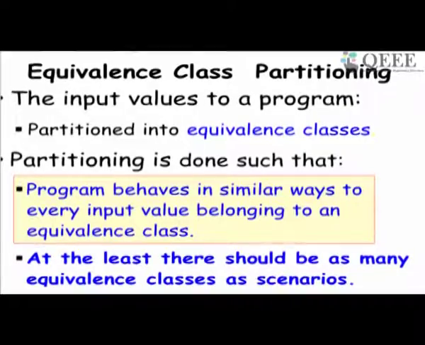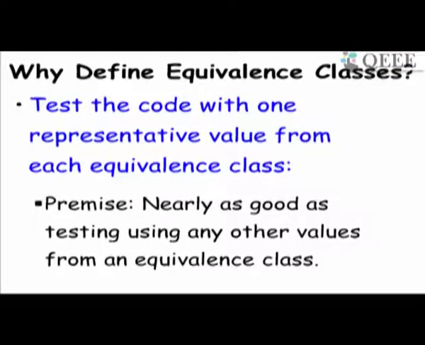So that's the main idea in equivalence class: if it works well for one input, it will work well for the other inputs in the equivalence class. So if we can somehow define the equivalence classes, then it will work. We can just take one from the equivalence class and it should work well.